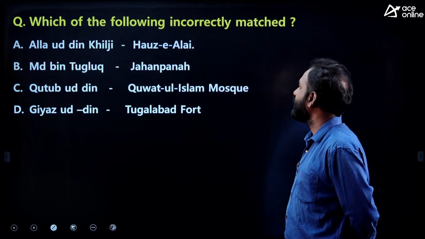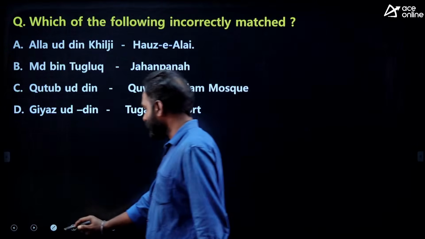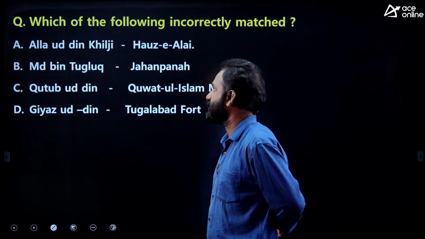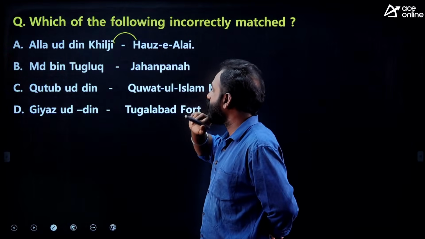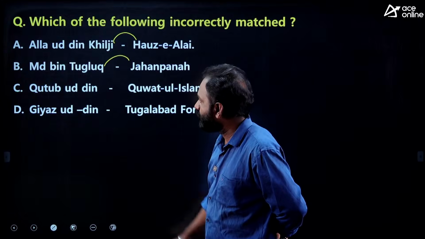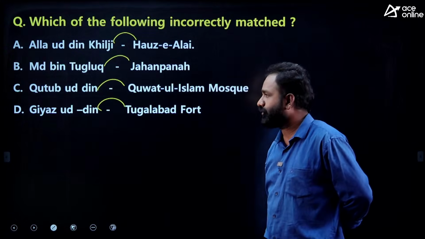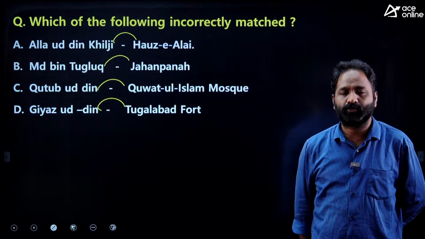Next, which of the following is incorrectly matched? Here you have a surprise also. In these questions, there is a surprise. Alauddin Khilji, Hauz-i-Alai. Muhammad bin Tughlaq, Jahanpanah. Qutbuddin Aibak, Quwwat-ul-Islam. Ghiyasuddin Tughlaq, Tughlaqabad Fort. So one is incorrect.